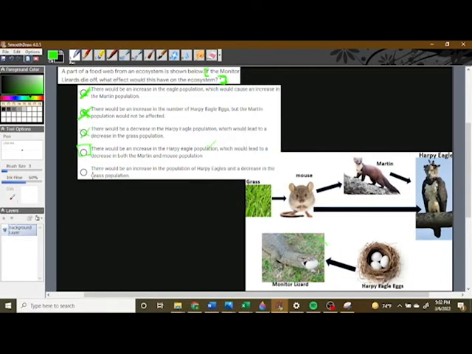But of course, we're going to check this last one too. That's always just good practice. There would be an increase in the population of harpy eagles. Sounds good so far. And a decrease in the grass population. Now let's check that out. Well, if the harpy eagles increase, there will be fewer mice, which would mean there would actually be even more grass. So this would not be true.